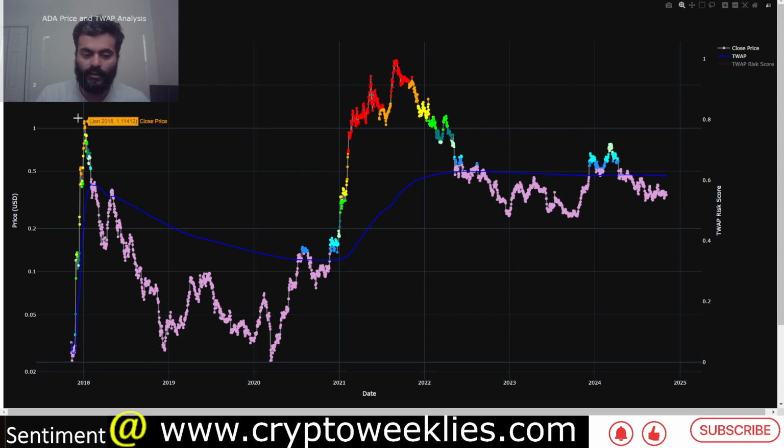ADA has made a new all-time high from 2018 to 2021, one of the fewer assets which are around for more than 2 market cycles. At this point, going in for its 3rd market cycle eventually in 2025.